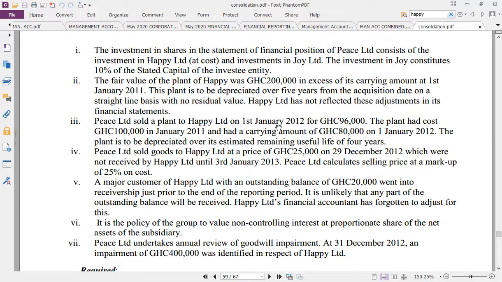According to the intra-group transactions, the one we went through in the previous sections, if you have not gone through it, kindly use the previous lecture videos to go through the intra-group. Friends online, I'm posting some videos on the page, so try to watch them one after the other. They discuss everything about how to go about these issues.